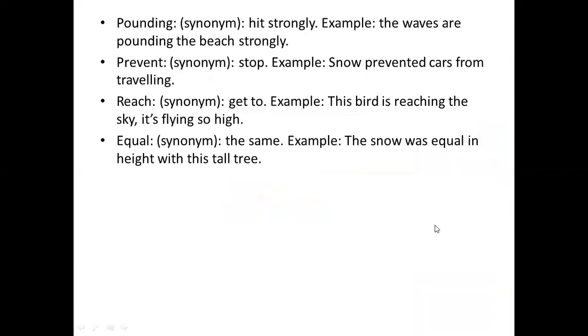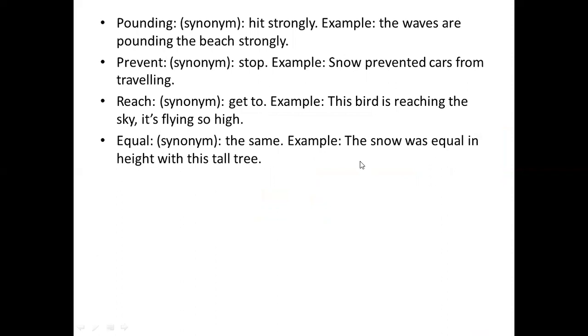Pounding. Synonym, hit strongly. Example, the waves are pounding the beach strongly. Prevent. Synonym, stop. Example, snow prevented cars from traveling.